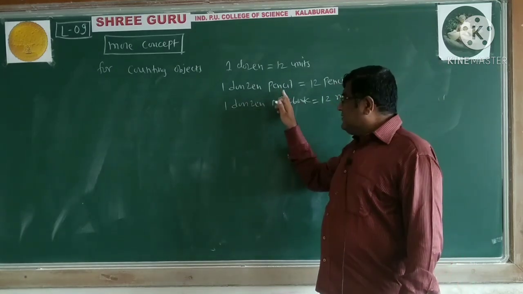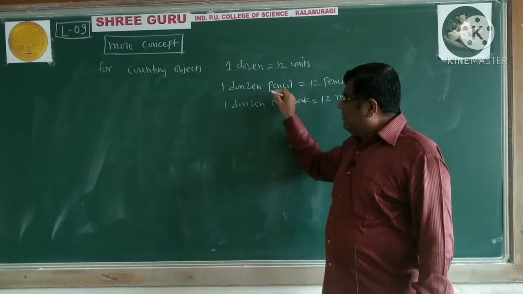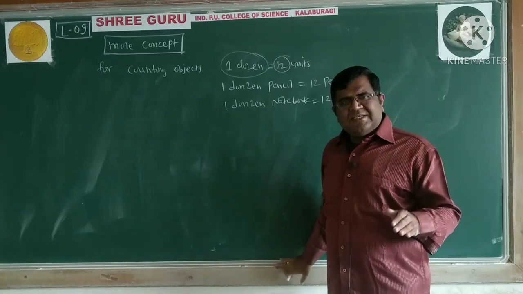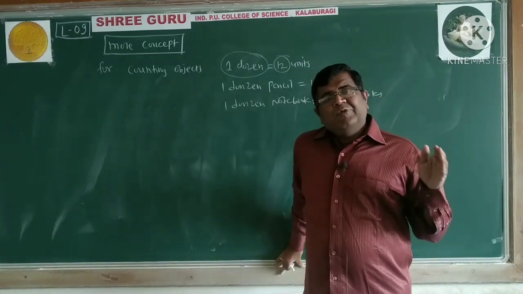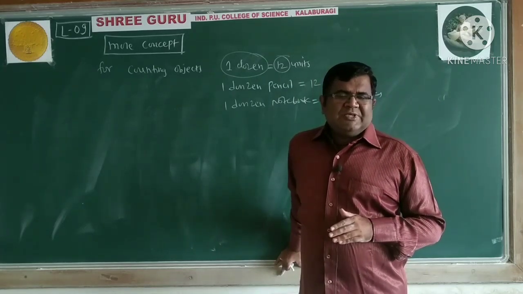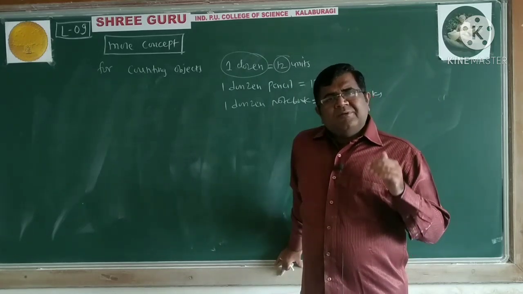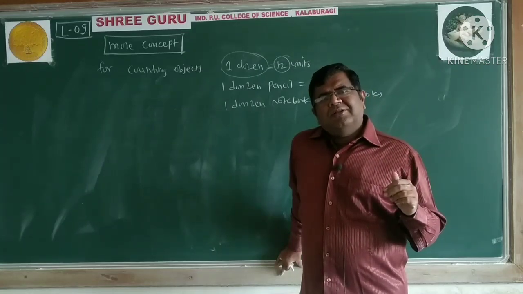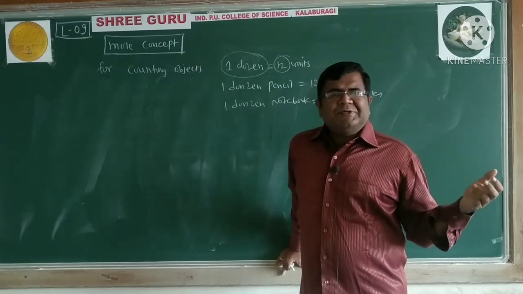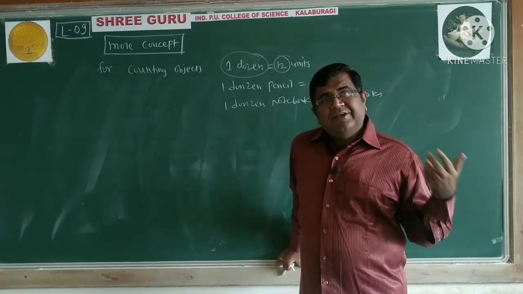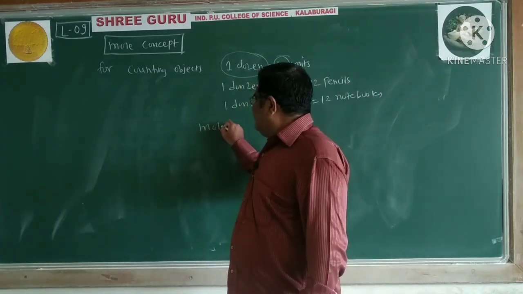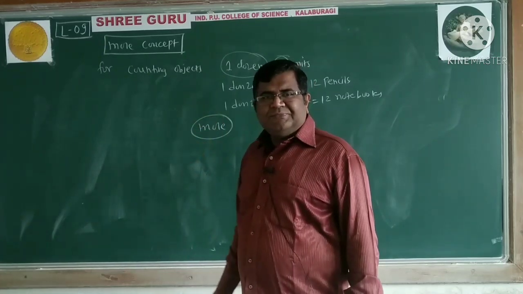Irrespective of the objects we are counting, when we say 1 dozen, this number 12 is associated with it. If we say 1 gross, 144 units are associated with it. But 12 and 144 are very small numbers compared to atoms and molecules, because they are present in very large numbers. So for that, the mole concept evolved.